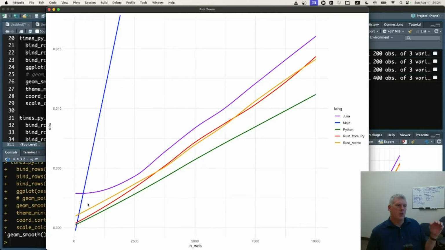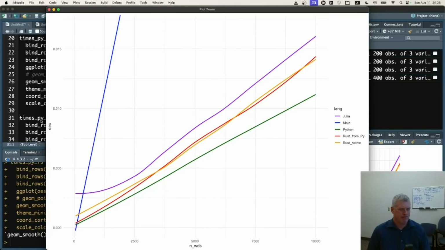So again, the orange line is Rust by itself, and the red line is Rust called from Python with the PyO3 package. They're basically right on top of each other. And I don't understand exactly why Rust by itself with the lowest number of words is slightly slower than Rust called from Python. Not totally sure at the moment why that happened there.